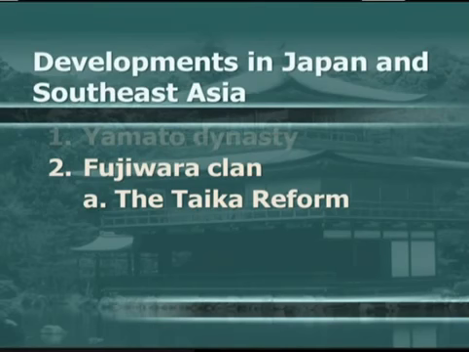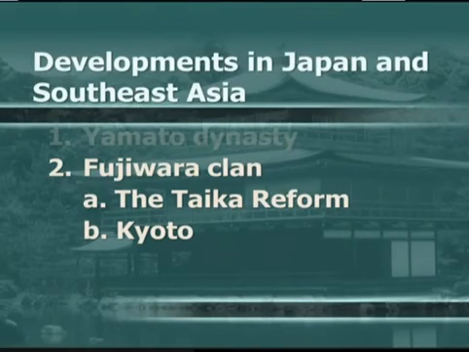This led to a more Chinese-style government, like the emperor was to be considered ruler over the entire land, and the land was divided into provinces, districts, and villages run by governors responsible to the emperor. And a centralized tax system was created as well. Now, eventually, the capital was moved to Kyoto, which was the stronghold of the Fujiwara. Now, the Fujiwaras influenced the emperor and the government from around the middle of the 7th century until the 12th century.